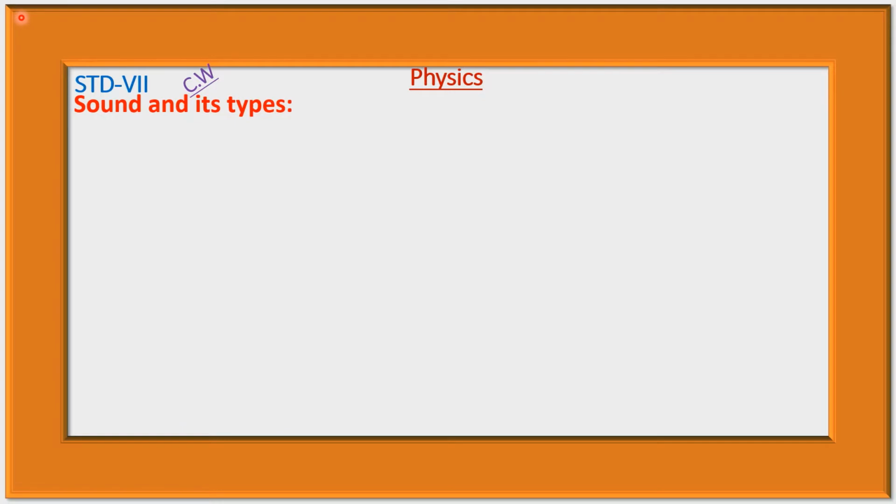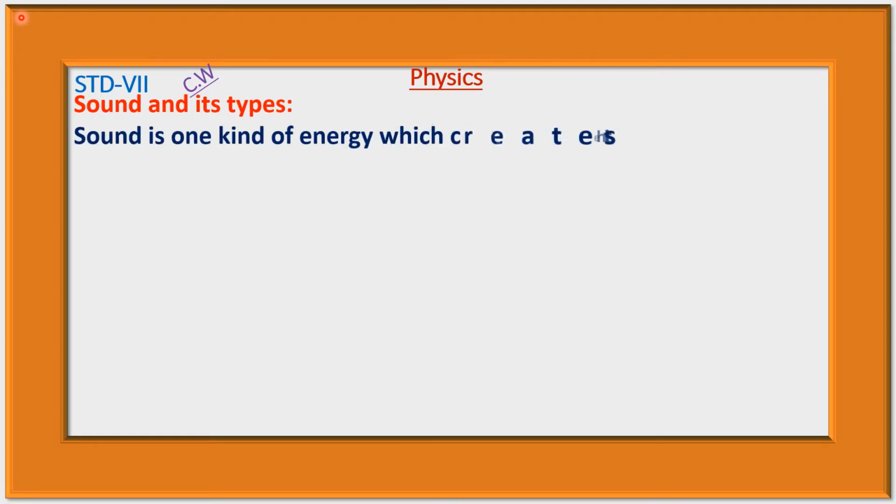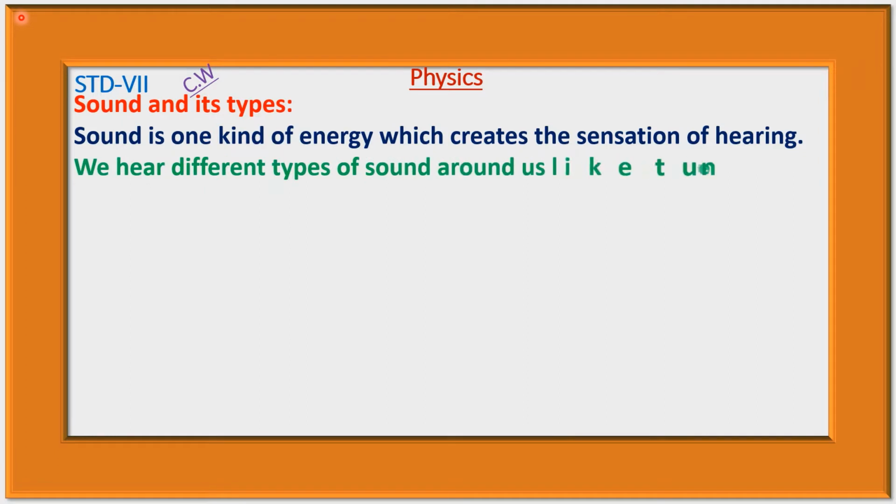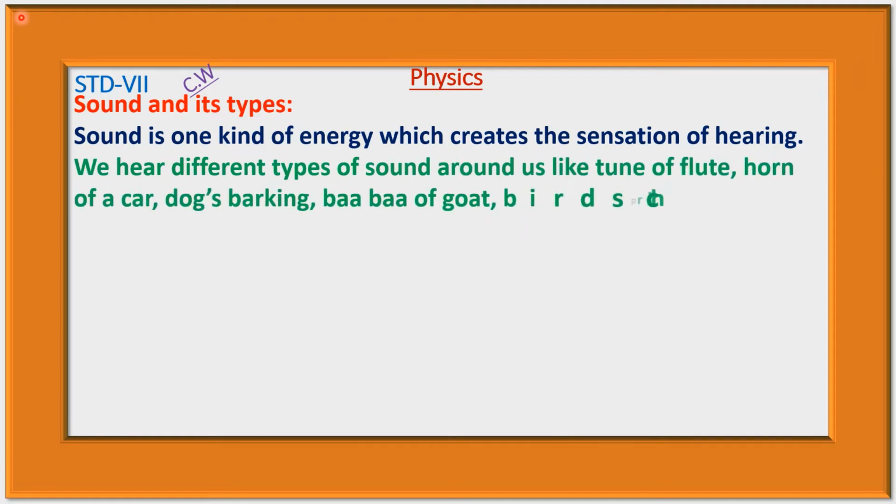Sound and its types. Sound is one kind of energy which creates the sensation of hearing. We hear different types of sound around us like tune of flute, horn of a car, dogs barking, baa baa of goat, birds chirping, sound of rickshaw, bell, etc. That is, we can hear different types of sound around us, and sound is one kind of energy which creates the feelings of hearing.